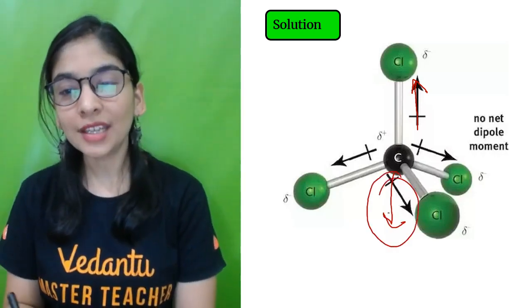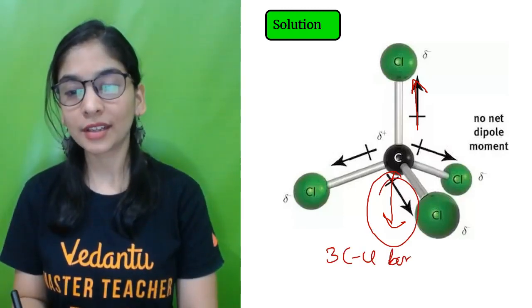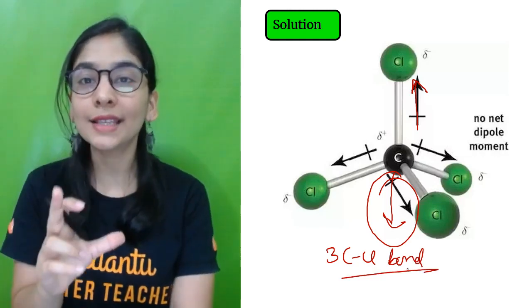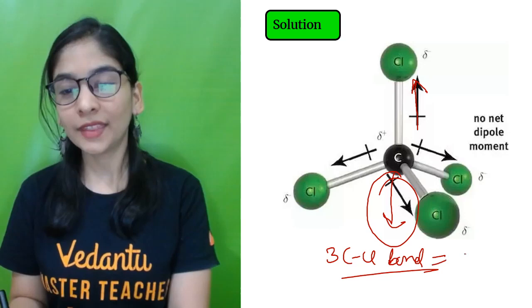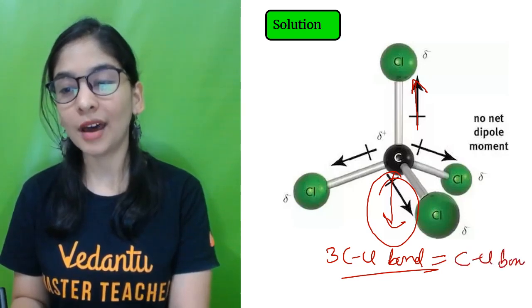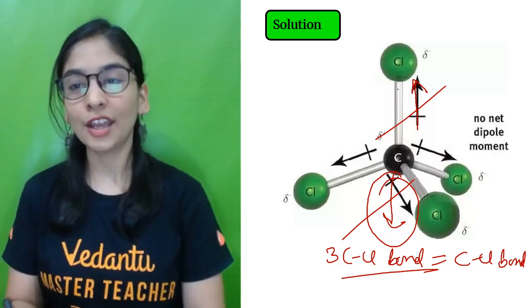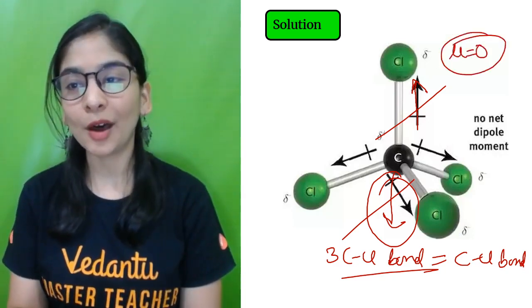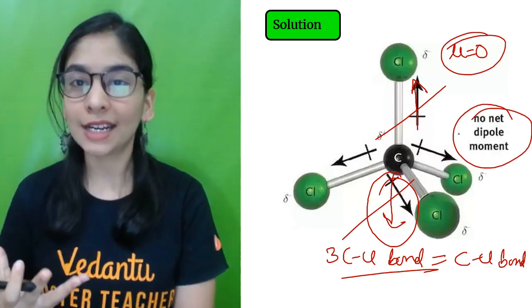And the total magnitude of the dipole moment of these 3 CCl bonds is almost equal to that of the 1 CCl bond in the upper direction. So they cancel each other, in opposite directions. So total dipole moment came out as 0, no net dipole moment, no overall charge separation.